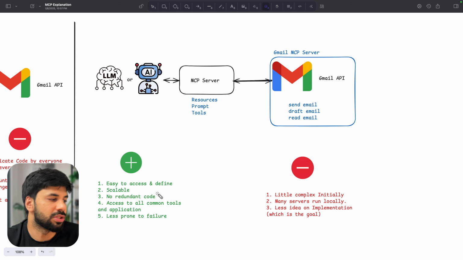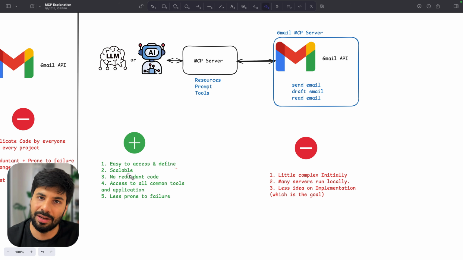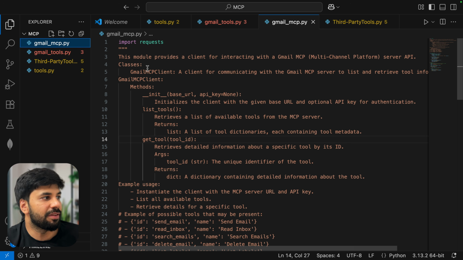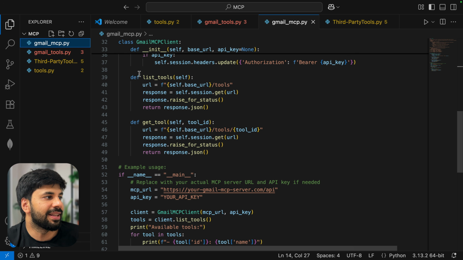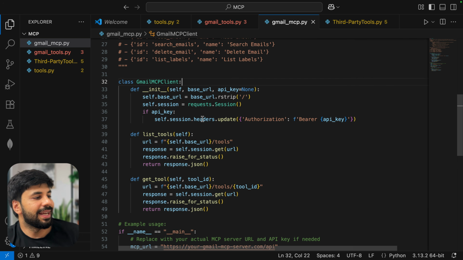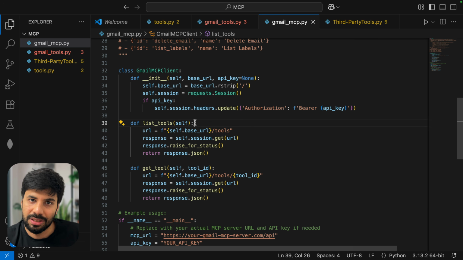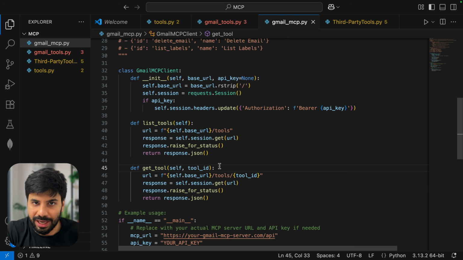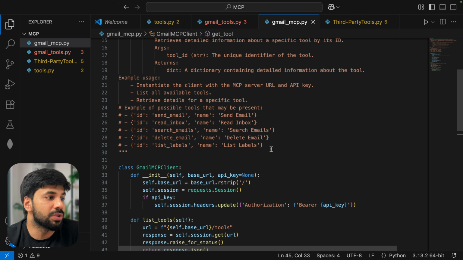Now let's see the negative and the positive. Positive, easy to access and define. For sure, it is very easy. Let's see the same in an example. If I have some Gmail MCP, everyone, then I will be having directly this Gmail MCP client. In this, I can easily just list the tools, right? And say I can get a particular tool by ID. Now it will be having all the documentation, what it requires to be sent. Then my LLM is smart, it is having some brain. So it will be able to form my function call, or rather tool call is a better word now, with those parameters only. And the good thing, we can get tools like this directly.